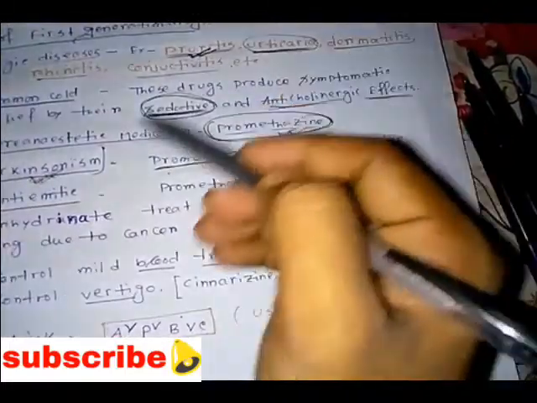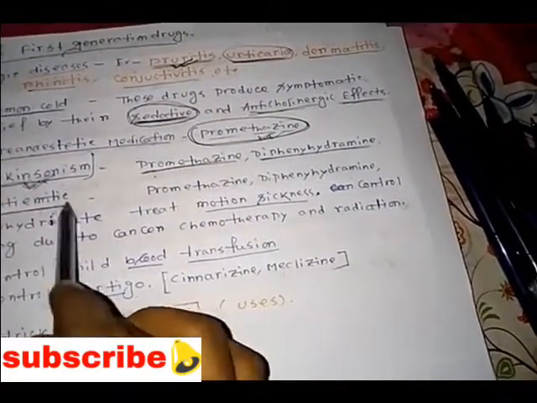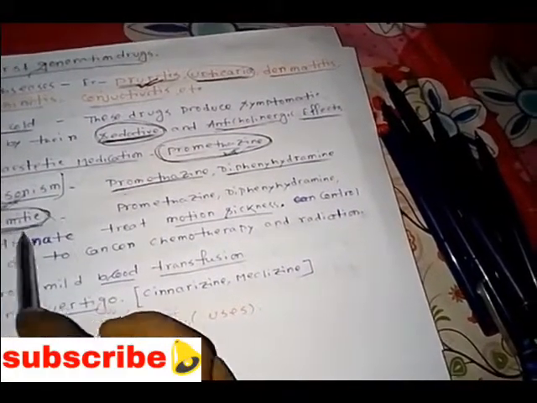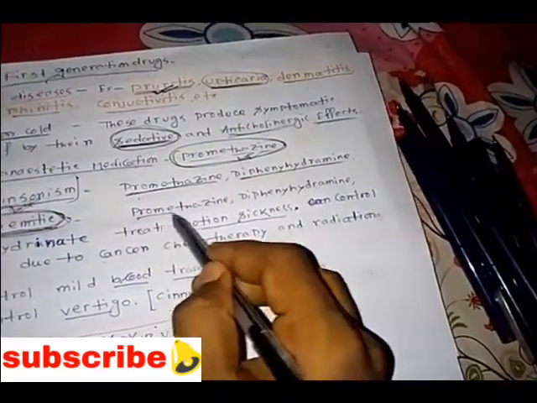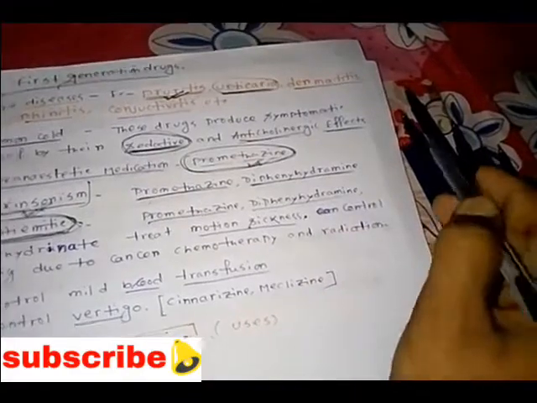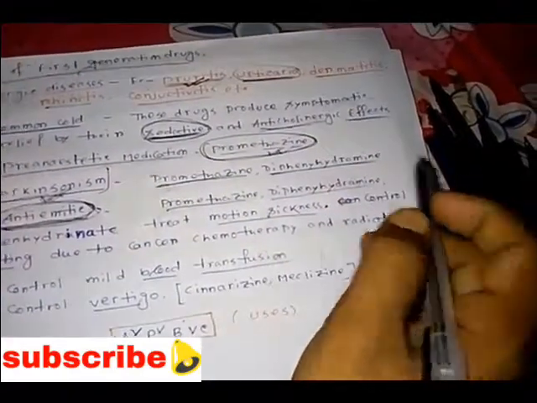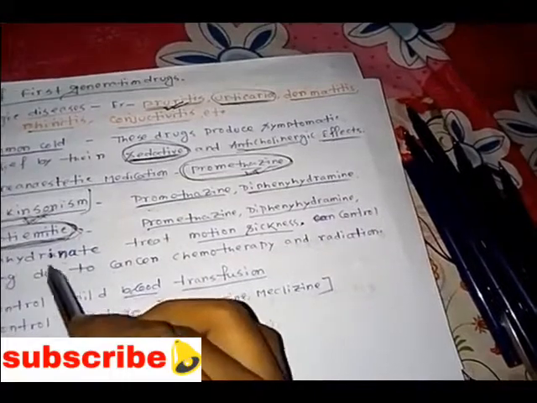Next we'll see the antiemetic use. One of the most important uses of the first generation antihistamines is as antiemetics for preventing nausea and vomiting. We prefer antiemetic drugs like promethazine and diphenhydramine. Another first generation drug, dimenhydrinate, treats motion sickness. What is motion sickness?